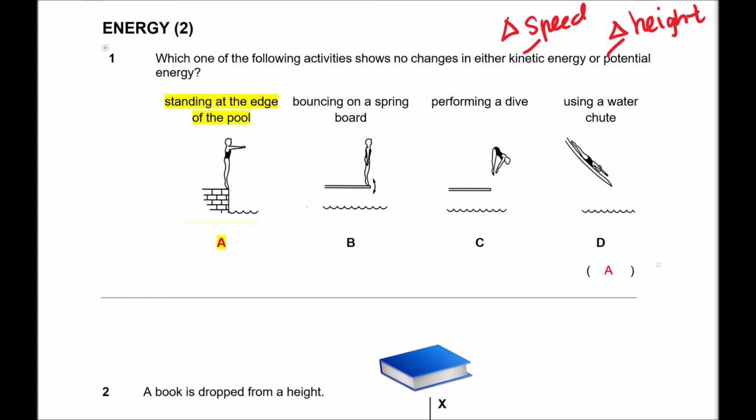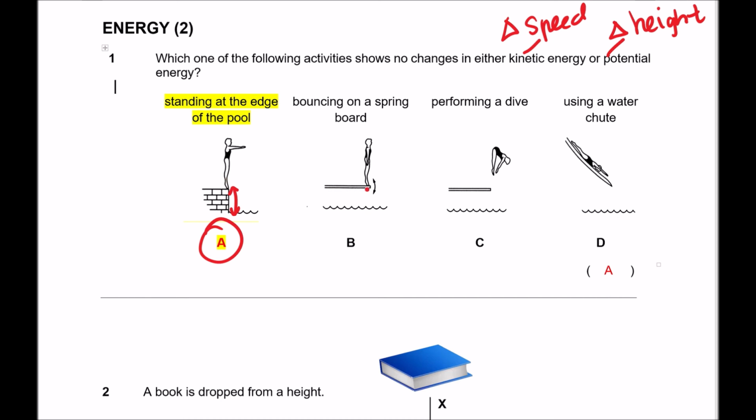So if you look at the options over here, A would be an obvious choice because by standing at the edge of the pool, this lady is not getting higher or lower. The height remains the same, so the GPE is the same, and she's not moving, no change in speed. So there's no change in kinetic energy as well.